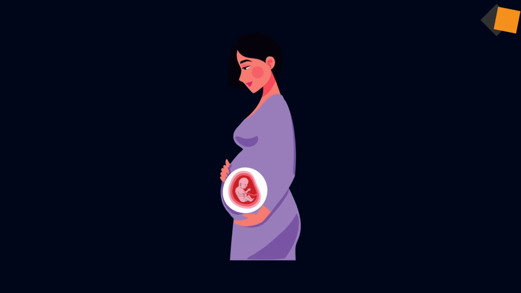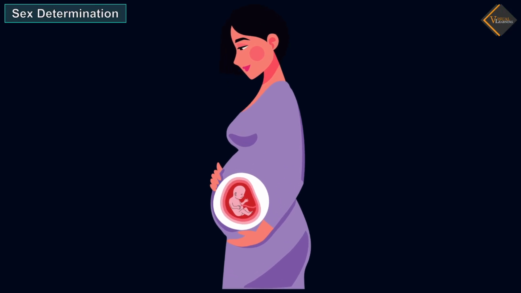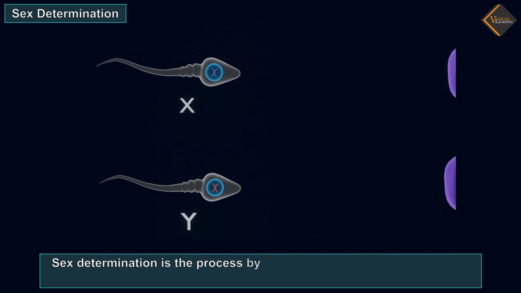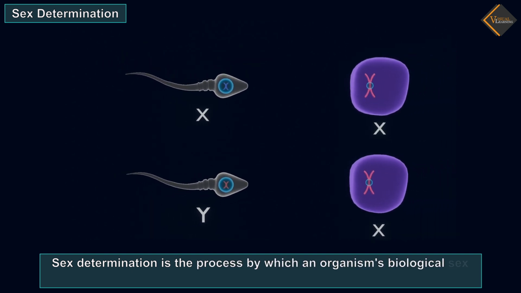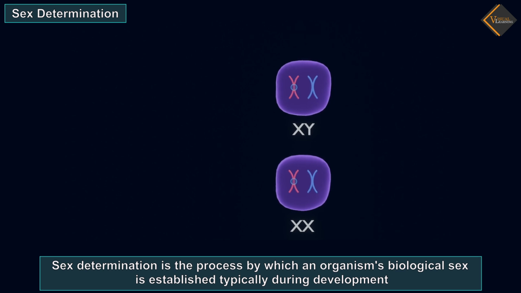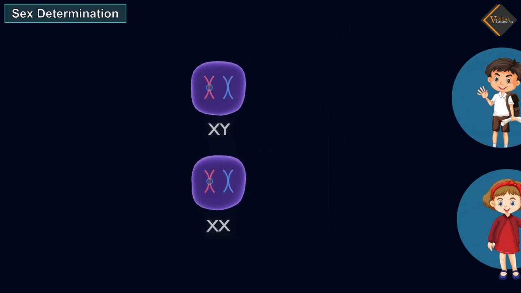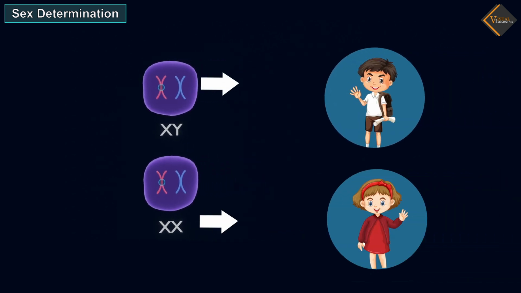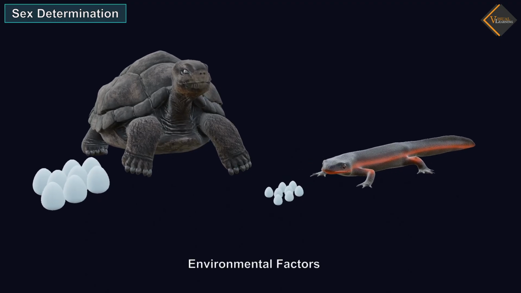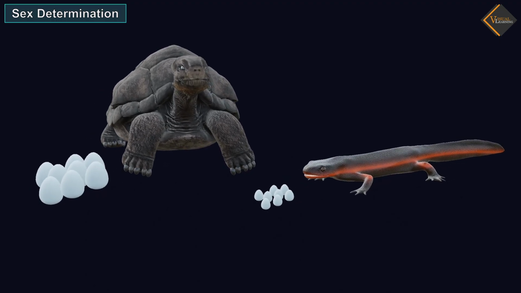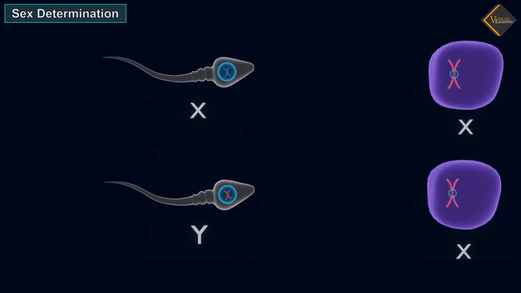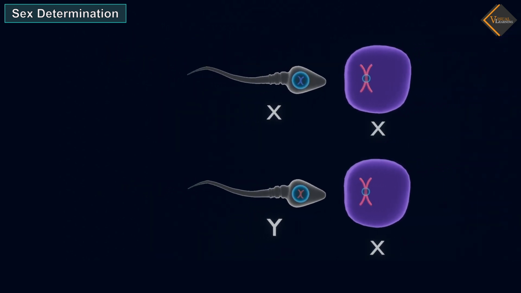In this video, we will understand sex determination. Sex determination is the process by which an organism's biological sex is established, typically during development. In many species, including humans, sex determination is based on genetic factors, although environmental factors can also play a role in some cases. Here's a detailed explanation of sex determination.